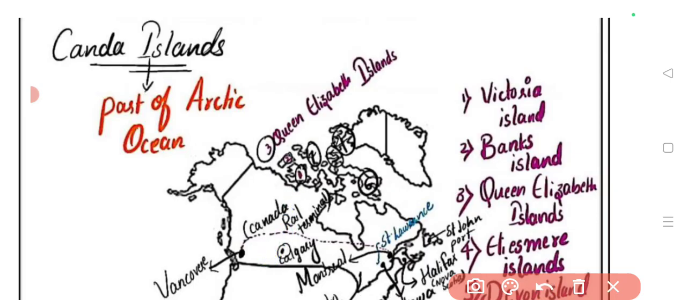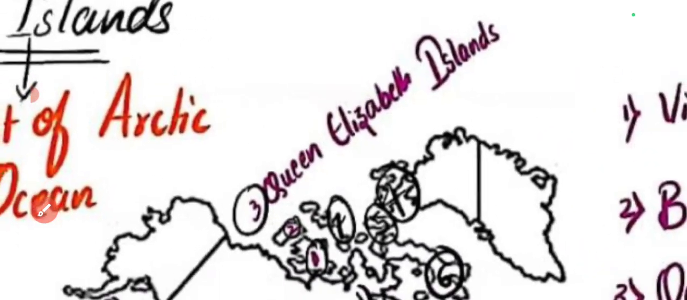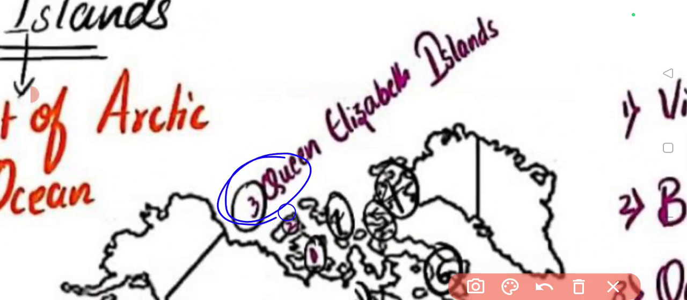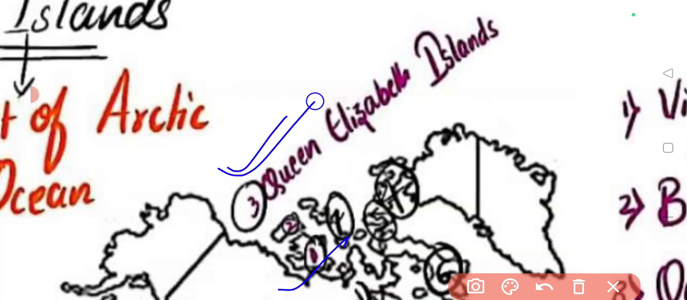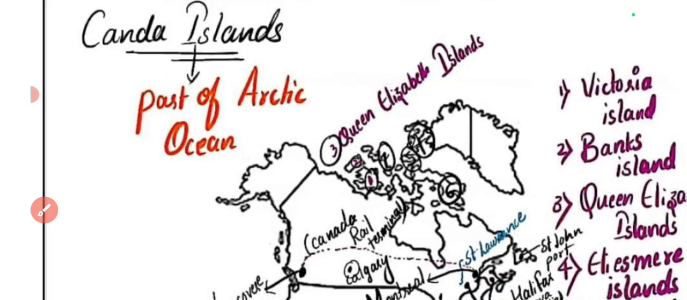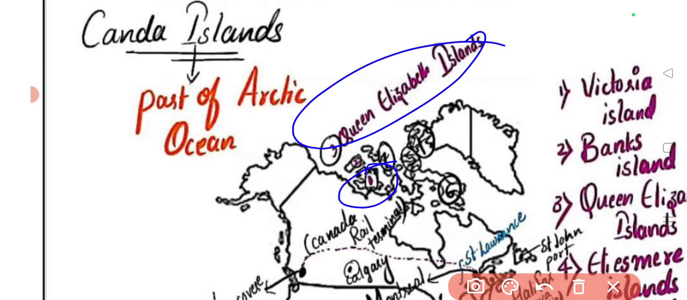Before making you learn island number 2, I will show you island number 3, which is located over here. This is Victoria Island, and here it is Queen Elizabeth Island. Between the two queens, basically, Queen Elizabeth is one queen and Victoria is another queen. Remember it like that.